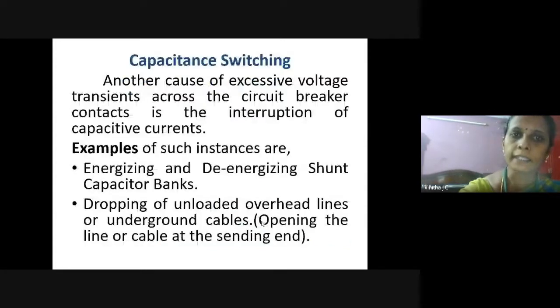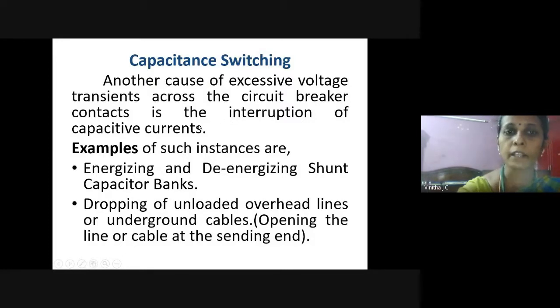Here, another cause of excessive overvoltage transients across the circuit breaker is the introduction of capacitive currents. For example, energizing and de-energizing shunt capacitor banks, and dropping of unloaded overhead lines or underground cables. So these are the possibilities of production of capacitive overvoltages in the circuit.